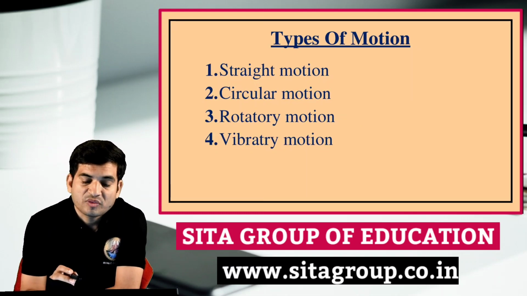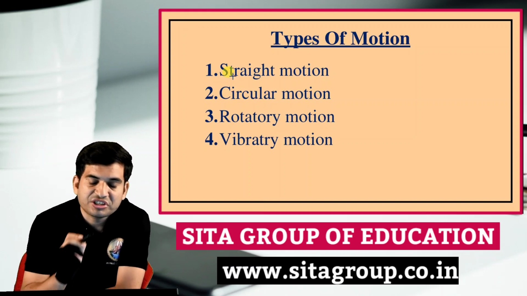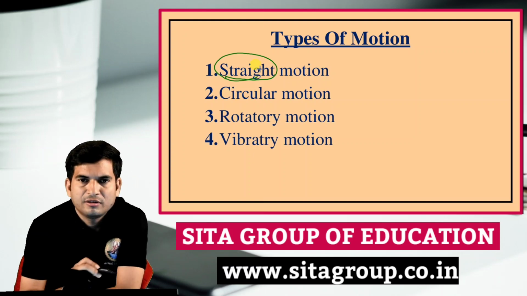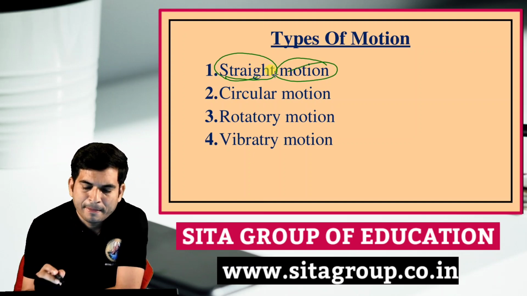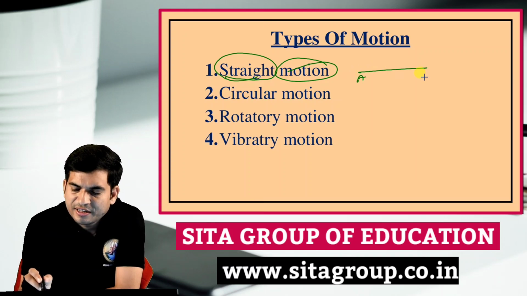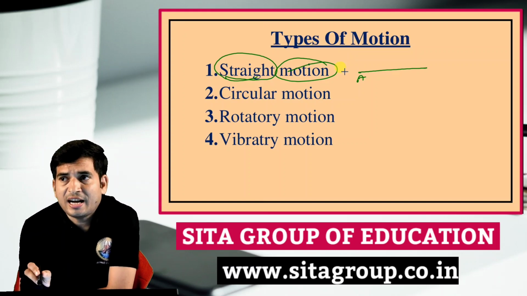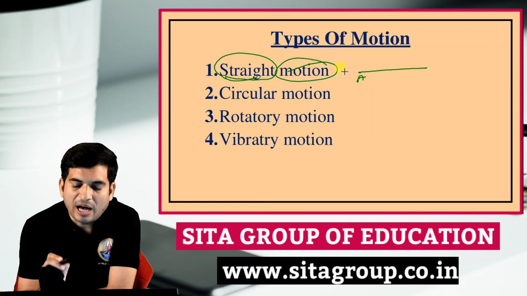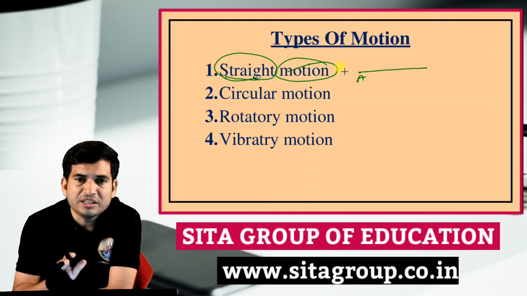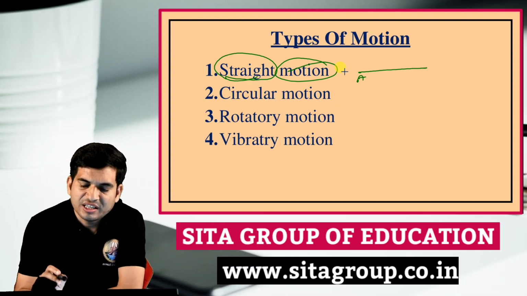Types of motion. On this basis, we will talk about the types of motion. Straight motion. As the name suggests, straight motion means moving in a straight line. Suppose this is the position of the object at A, the initial position. If the object moves on a straight path, its motion is said to be straight motion. Which type of motion is this? This is straight motion.